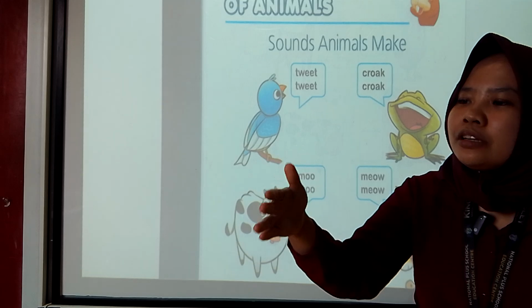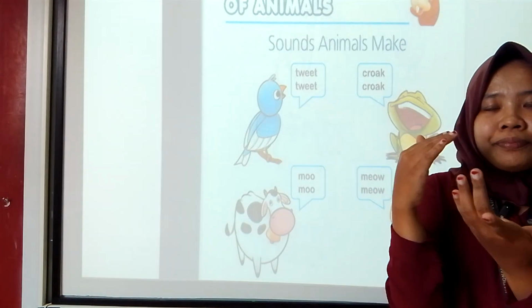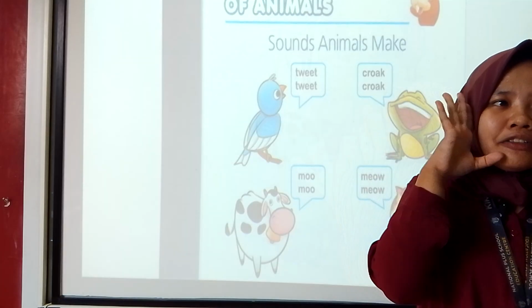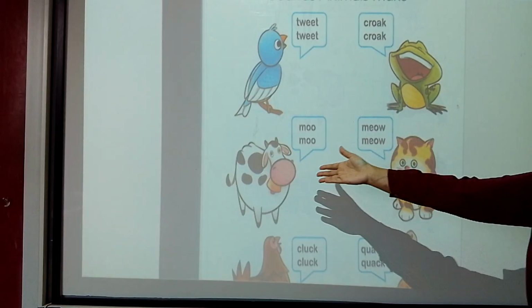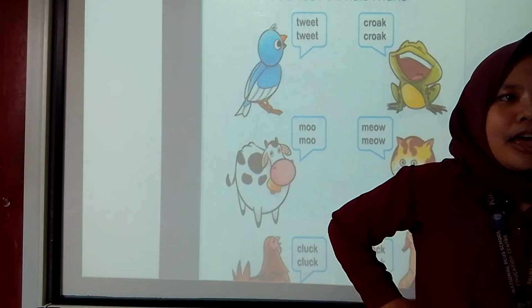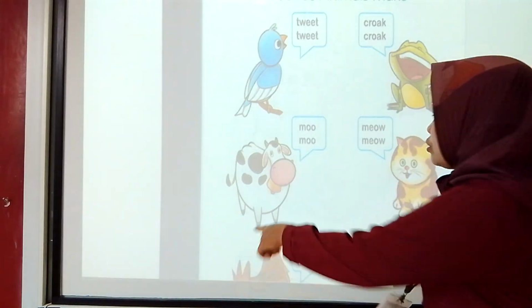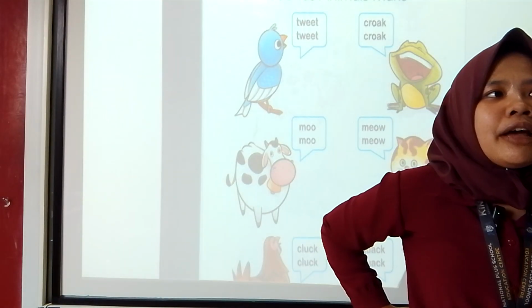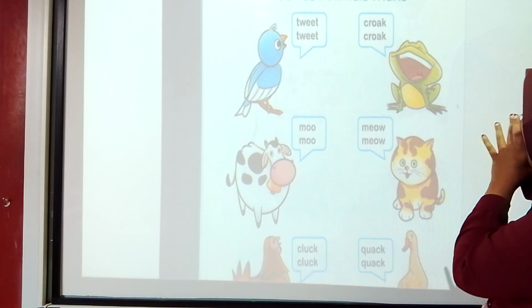If you go to the pond, there are some frogs, and if rain comes, we listen to the frog: grubak, grubak, grubak. And then cow. Have you ever seen a cow? When it wants to eat grass, the sound is like this: moo, moo, moo.